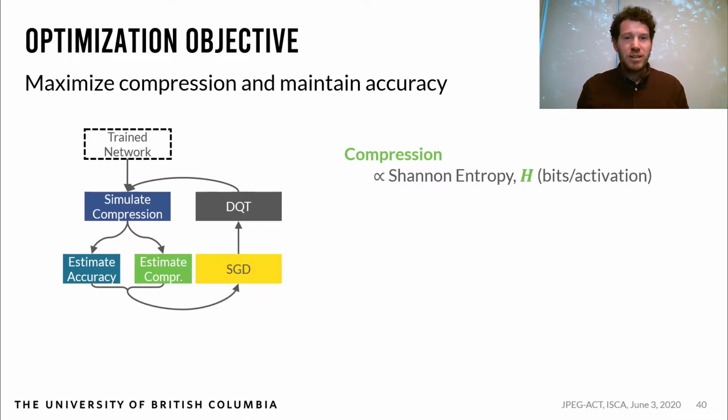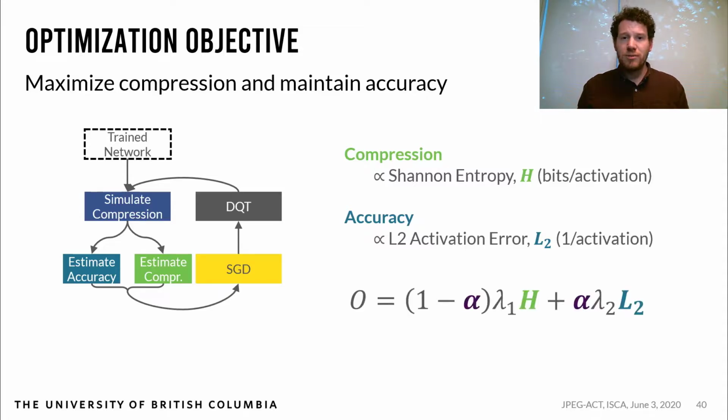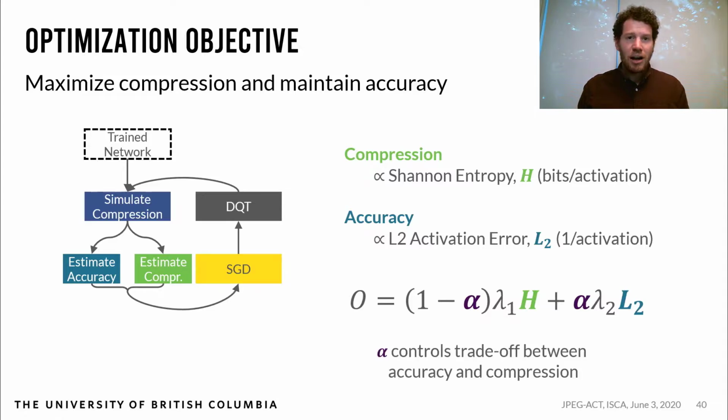Estimating the accuracy is much more difficult, as training is stochastic and non-convex. In the paper, we describe an approximation where minimizing the L2 activation error will lead to similar accuracies as training without compression. We combine these two terms into an objective function, with lambdas being scaling factors to adjust the magnitudes. Alpha controls the trade-off between accuracy and compression, similar to the quality setting in JPEG. This objective isn't specific to JPEG and can be used to optimize any parameterized compression method.